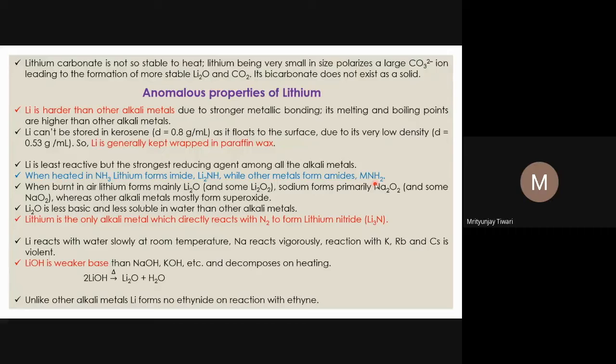When burnt in air, lithium forms mainly the normal oxide, Li2O, and some LiO2 that is not important. However, sodium forms peroxide, and the other alkali metals form superoxide, as we know. So lithium's property is different here. You can see sodium's property is also a bit different from the rest of the alkali metals. But in most cases, lithium's properties are much different from all the alkali metals.